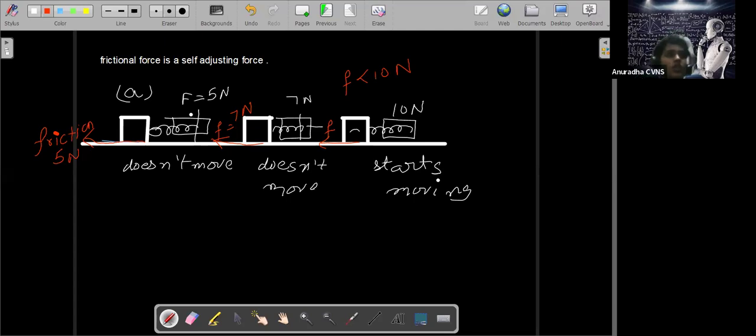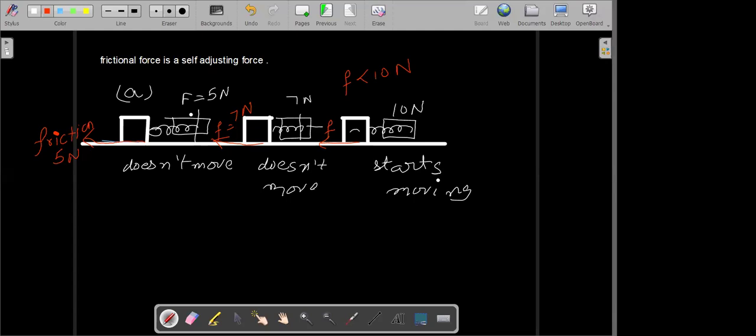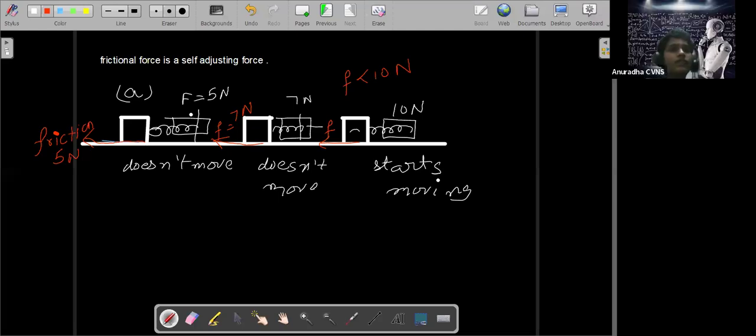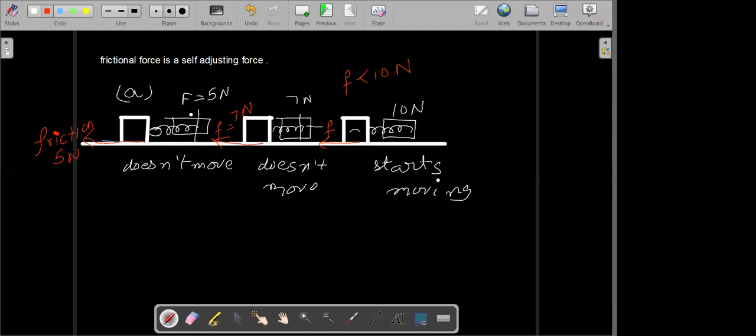Friction cannot increase beyond a limit. In the last one, we observed the friction can't increase more than 10 Newton.